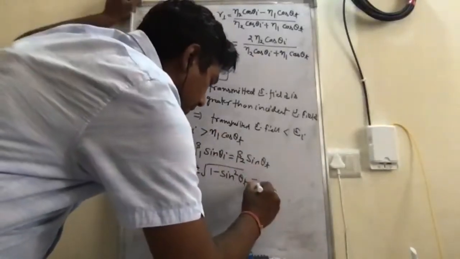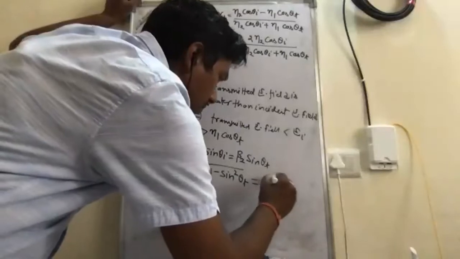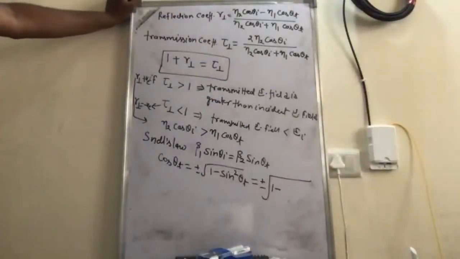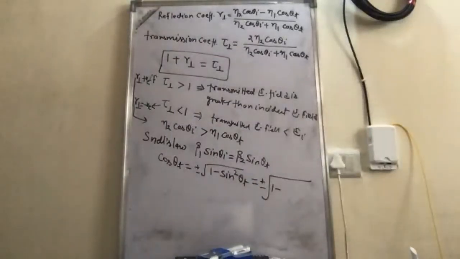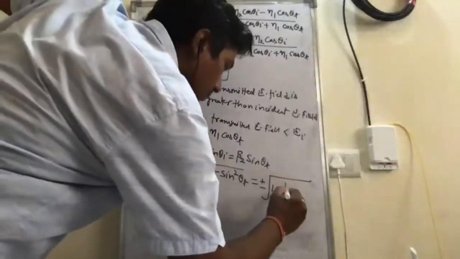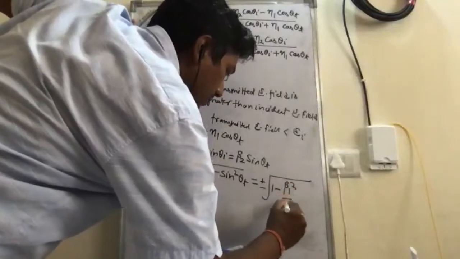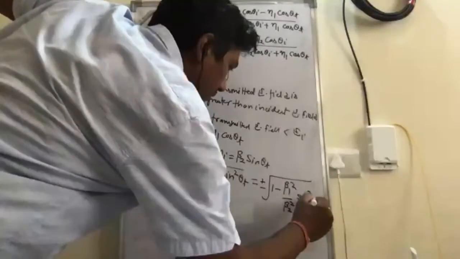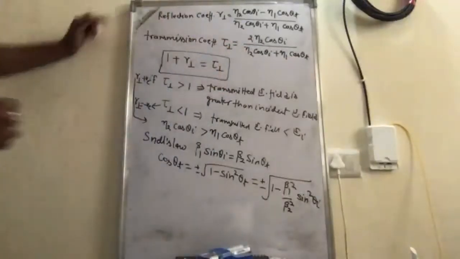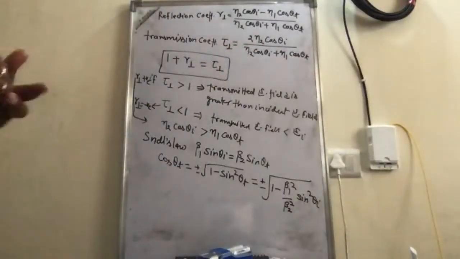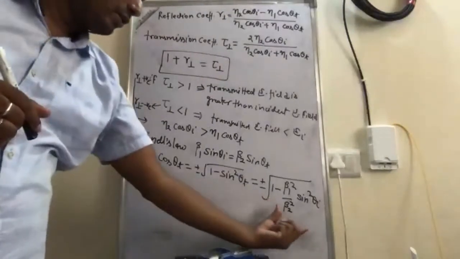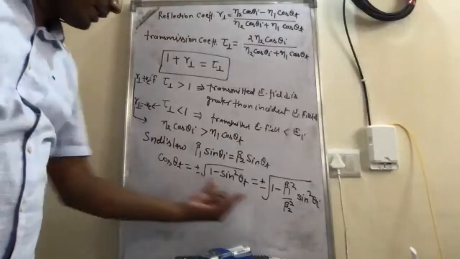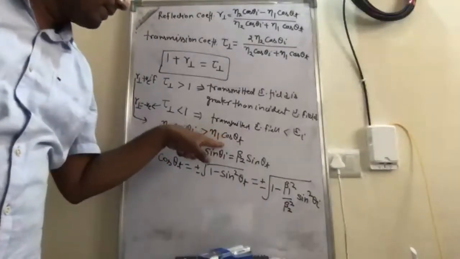So this is equal to plus minus under root 1 minus, where sine theta t is equal to beta 1 by beta 2 sine theta I, so beta 1 square upon beta 2 square sine square theta I. Okay. So this is the value of cosine of theta t. Now let's put this value of cosine of theta t in this expression.